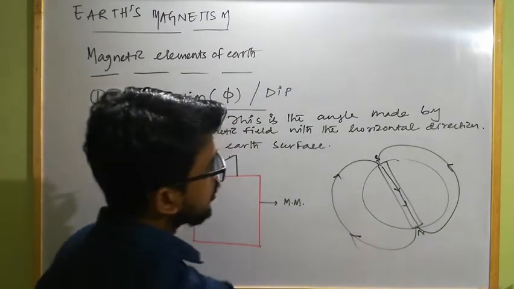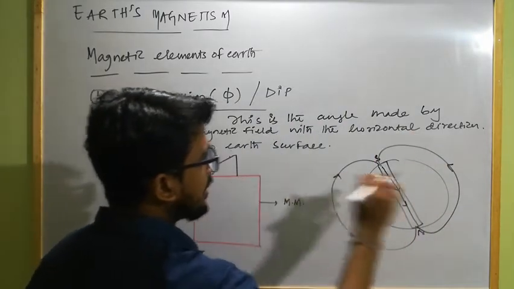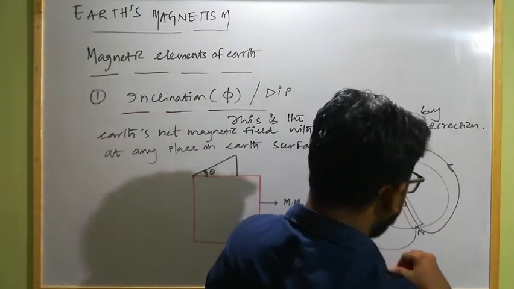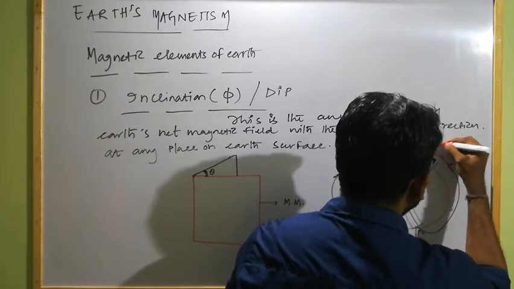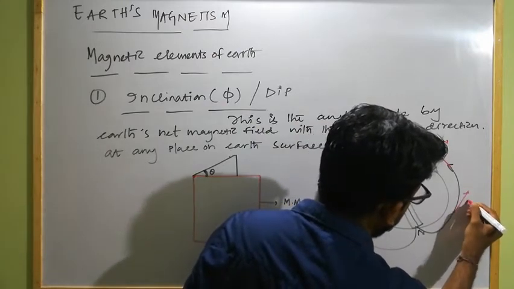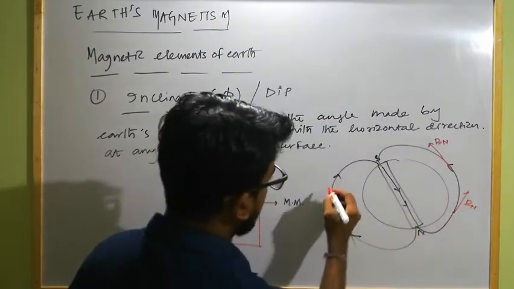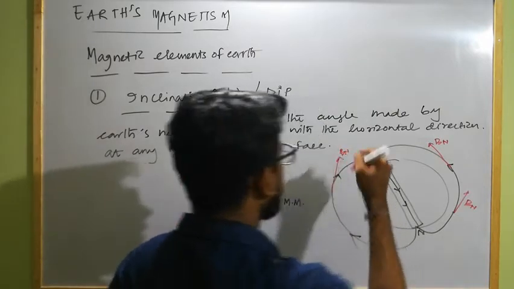As these lines travel along this direction, the magnetic field direction will be tangent to the line at any place. From this place, this will be the direction of net magnetic field due to Earth's magnet, and at this place, this will be the direction.